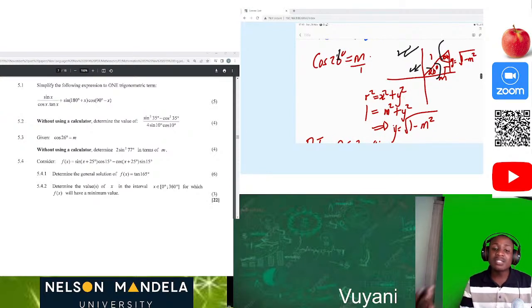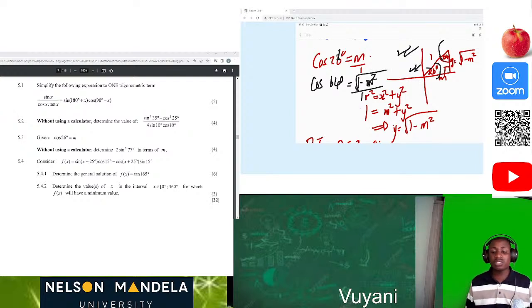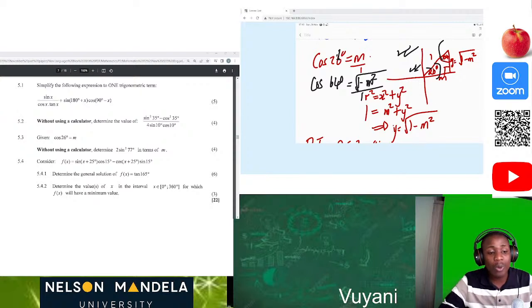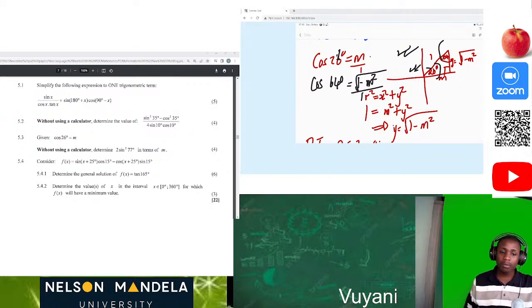Then I also find the missing side, so that maybe they were going to ask me cos 64 degrees, maybe. Then they said 3 marks. Then cos 64 in this instance is going to be square root of 1 minus m squared divided by 1. Okay, why? Because now you already know that 64 was in the missing side, and also the adjacent of the 64 degrees and cos it's y. So please, tomorrow when you are writing your exam, I advise all of you guys, please make it a point that you start by filling your Cartesian plane, so that you can go a long way and solve properly.